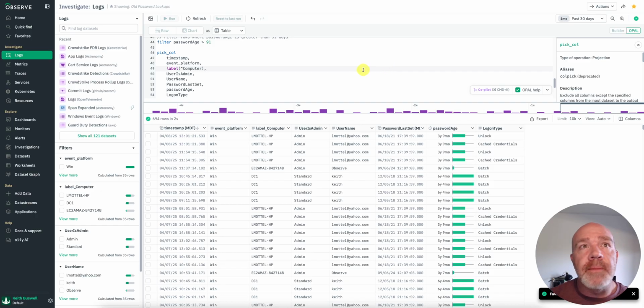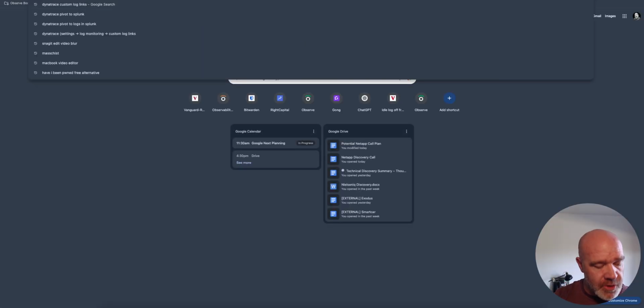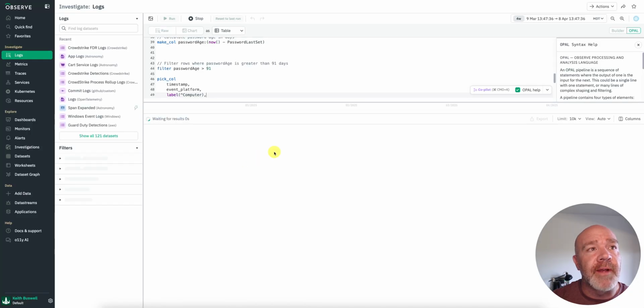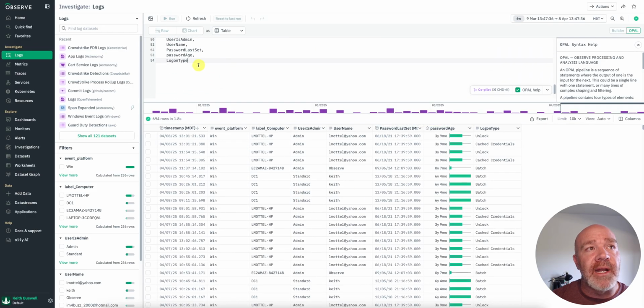What I see a lot of times my customers want to do is, maybe I'm not the person that would investigate this or dig in deeper, so we'll come up here and say, hey, you want to share this URL, copy a link, and then I could give this to a coworker. They drop in the link, and it'll take them right to where I left off. So that could, I guess, be the end of this.